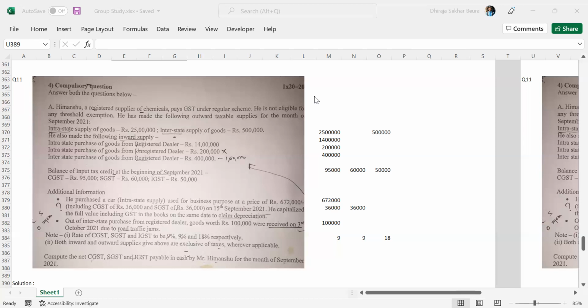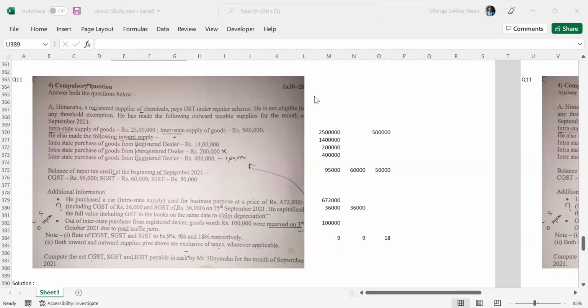Now, GSTR 3. GSTR 3 is what? It is a return for finalization of the details of outward supplies and inward supplies, along with the payment also. The date is 20th of next month. Now, GSTR 3 again is the finalization of details of outward supplies and inward supplies. Now, what is this finalization? Why is it done, or what exactly is the meaning of it?